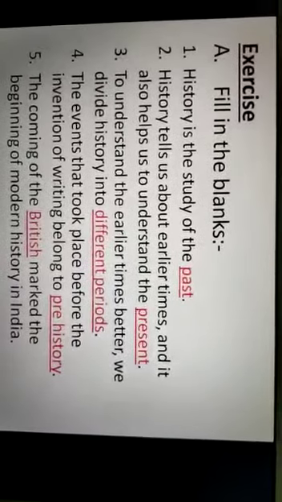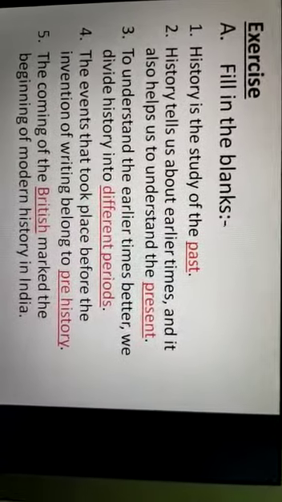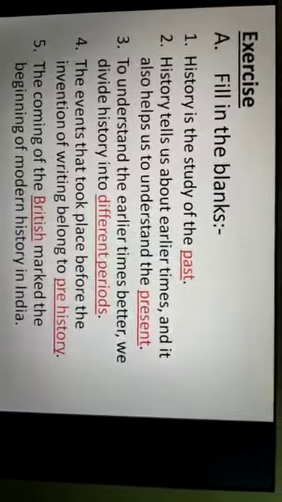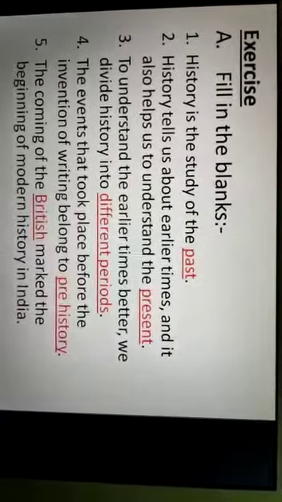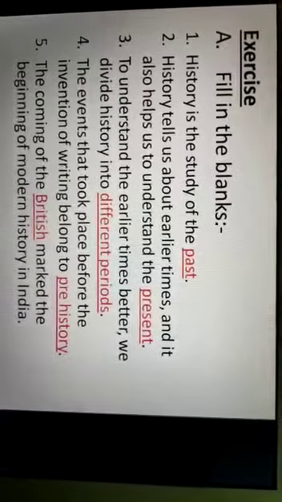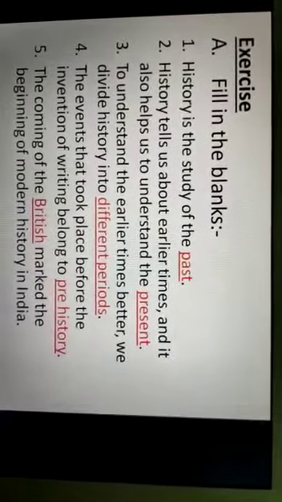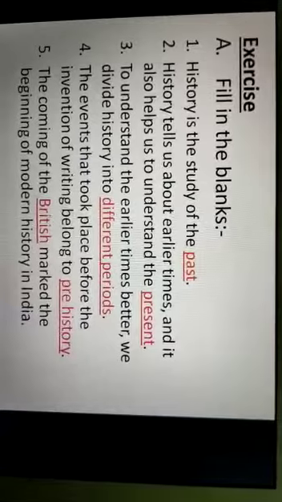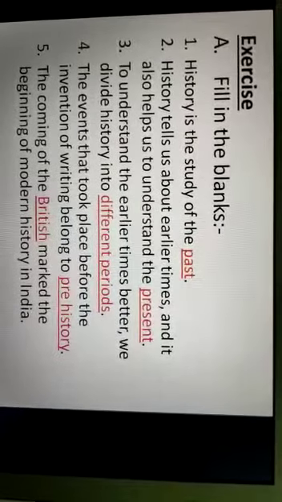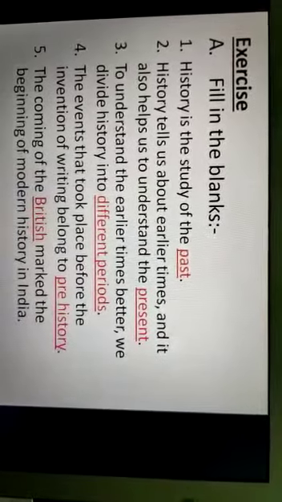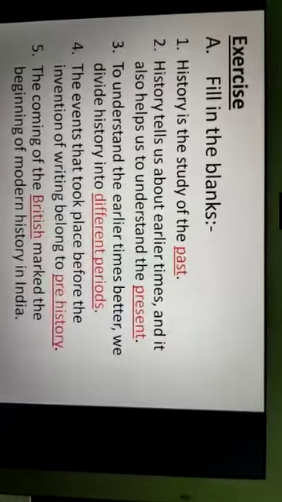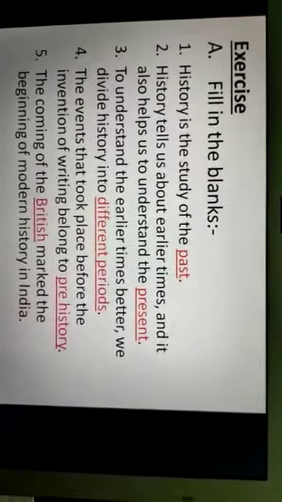Number 4. The events that took place before the invention of writing belong to dash. In the dash you have to write prehistory. So number 4. The events that took place before the invention of writing belong to prehistory.